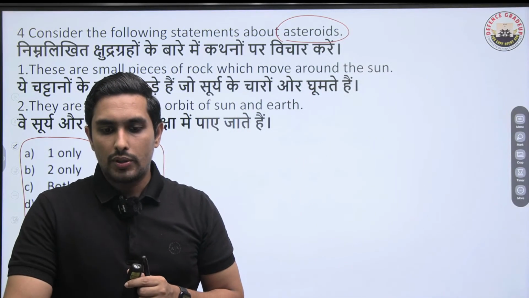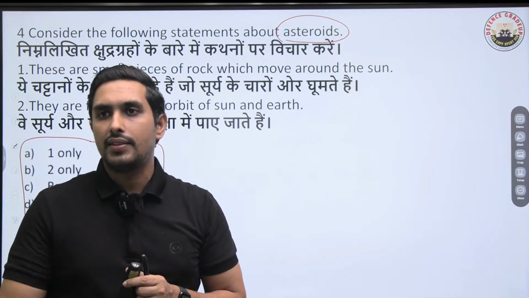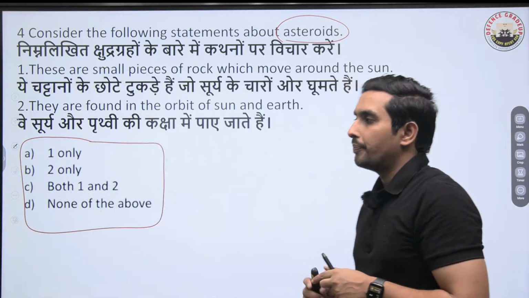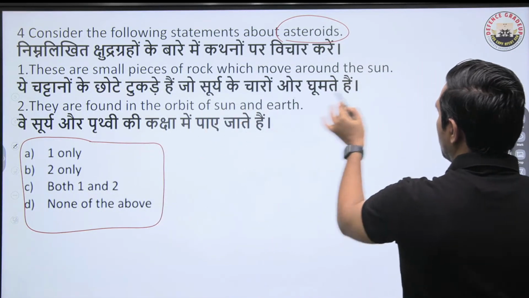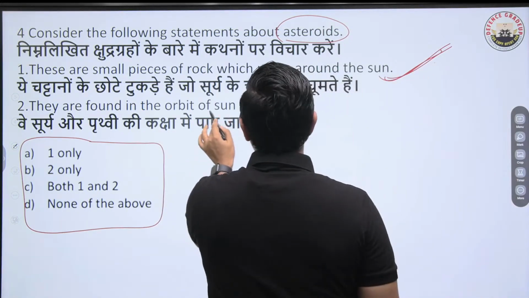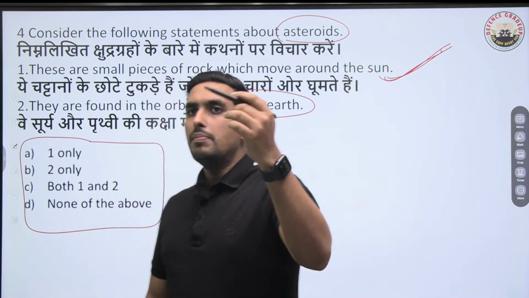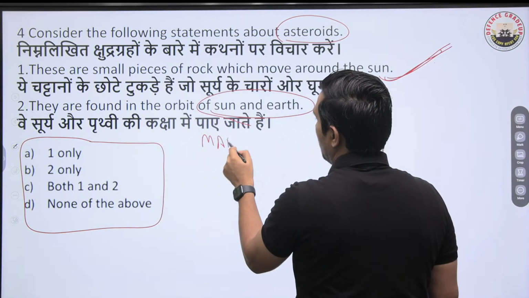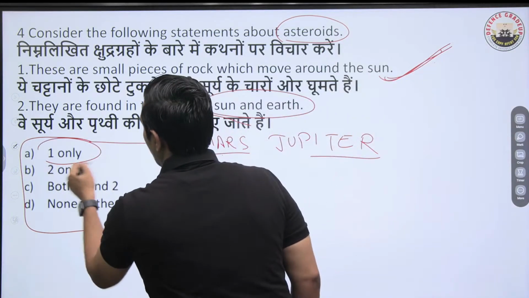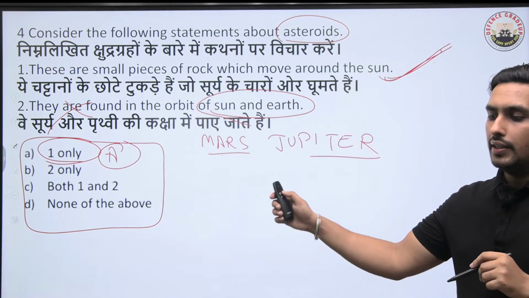We are talking about the asteroids. Even if you have a basic idea about the asteroids, you will be in a position to answer this question very precisely. So let me see how many of you can answer that. Perfect. No doubt they are small pieces of rocks which are moving around the sun. But when I talk about their presence, they are not between the sun and the earth. Where do we find them? We are basically finding them between Mars and Jupiter. Between Mars and Jupiter, we have got a proper asteroid belt. So the first statement is correct, but the second statement is totally incorrect. This is what we need to understand.